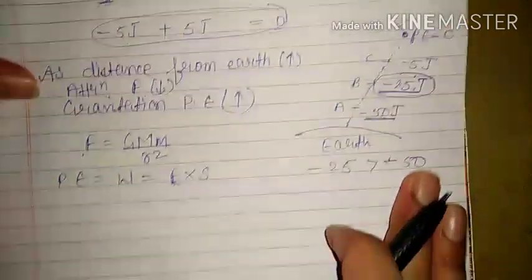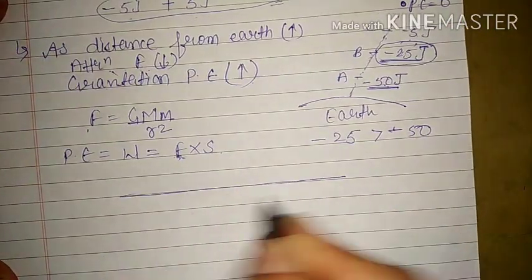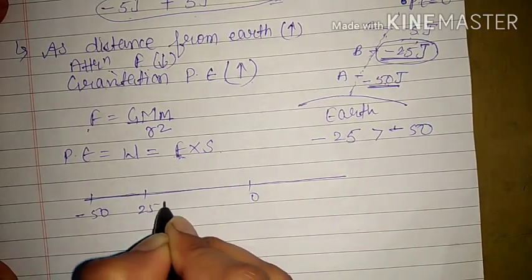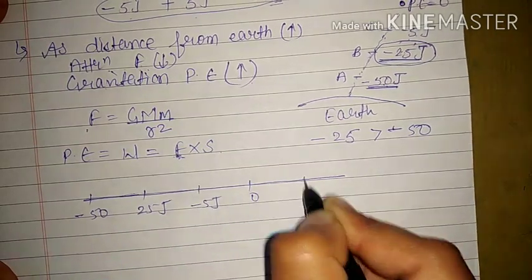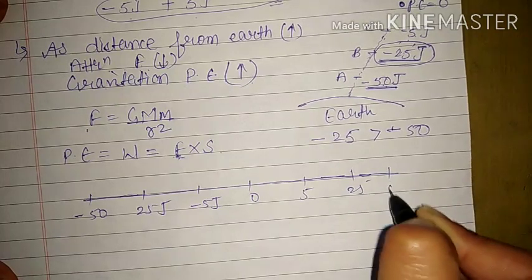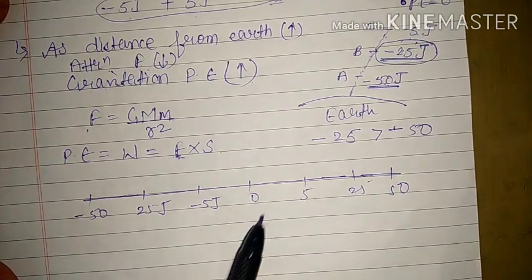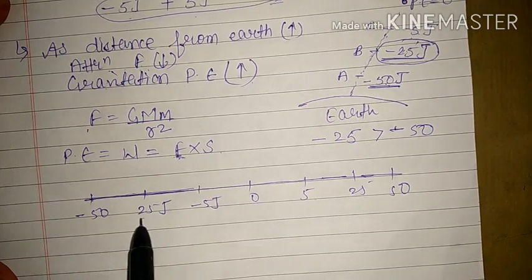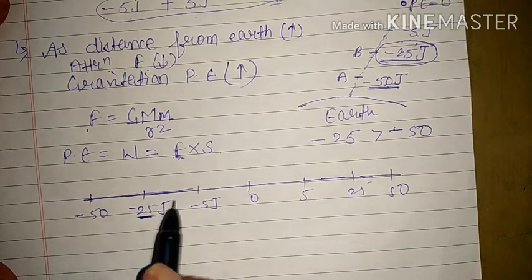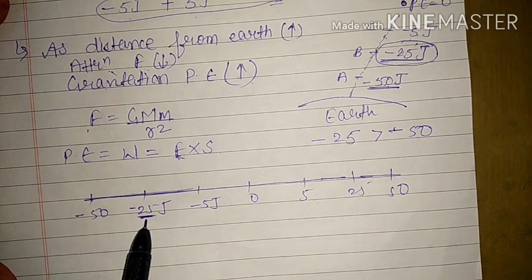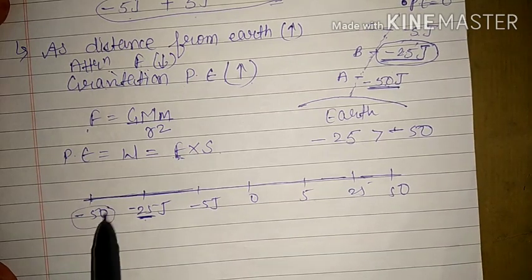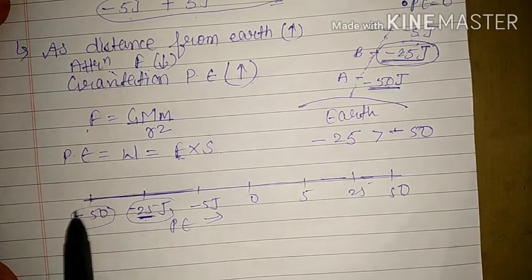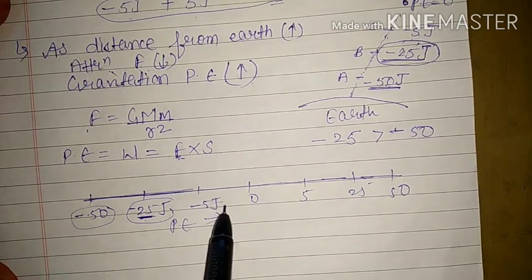You see, we will draw our number line. This is 0. At some point minus 50, at some point minus 25, at some point minus 5, and here we will have positive values likewise. This is our number line. Now you see, when you move towards 0, the values will increase. No doubt the numerical values seem to decrease, but actually it is not decreasing, because minus 50 is smaller than minus 25. That means if your potential energy is moving in this direction, the potential energy is increasing.